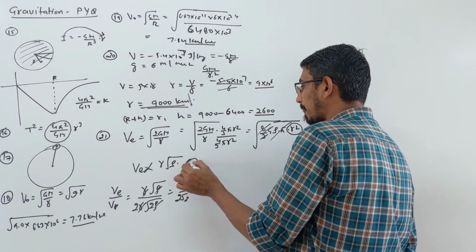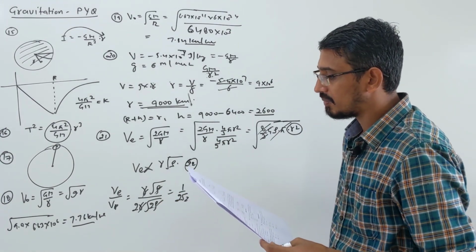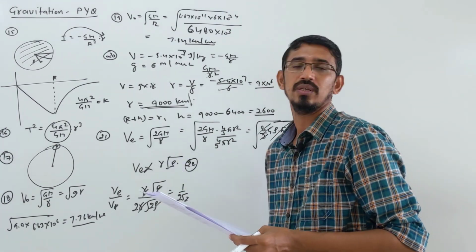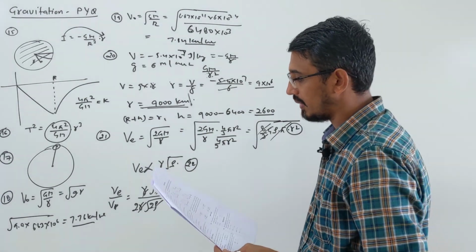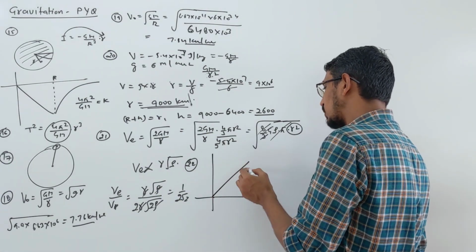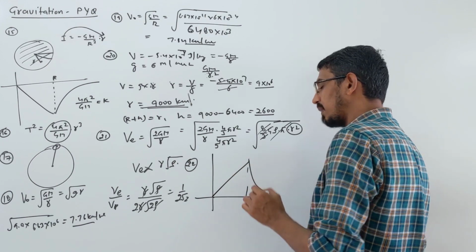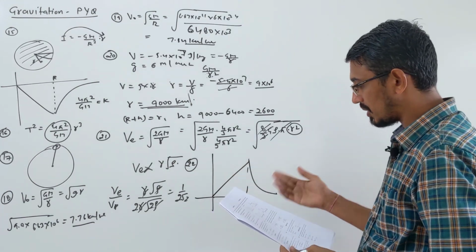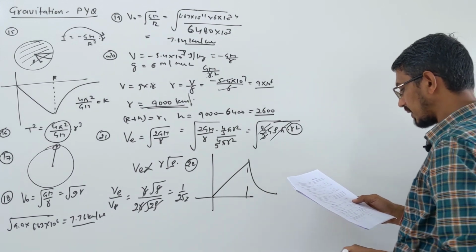Question number 22. Starting from the center of the Earth, having radius r, the variation of g. Already we have answered this question, it is always repeated. So your fourth option is correct. At the center of Earth, g is 0. Then as we come outward, g is increasing. Then outside, g will be decreasing. Same question repeated already. So the fourth option is correct here.